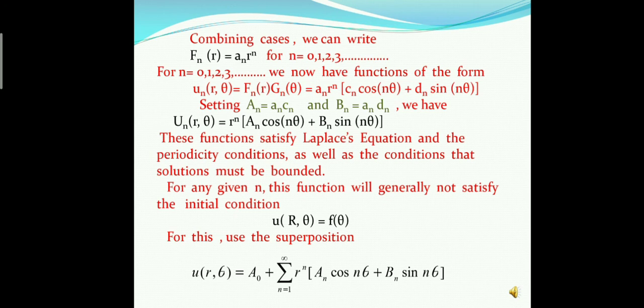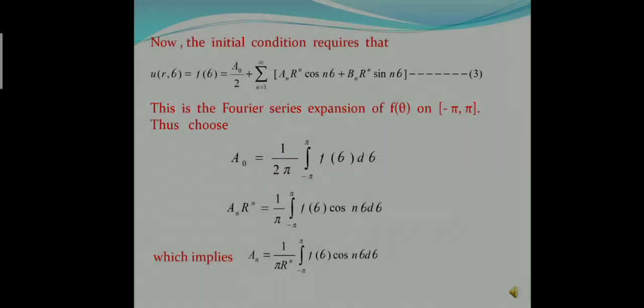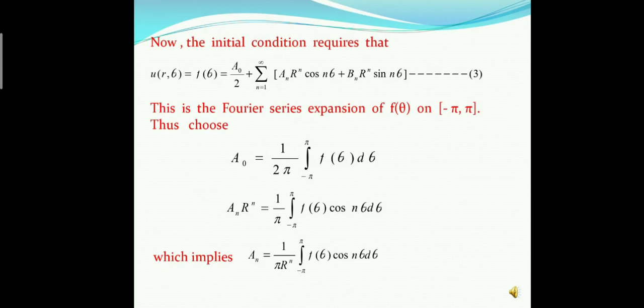u(r,θ) = a_0 + Σ (n = 1 to ∞) r^n (a_n cos nθ + b_n sin nθ). Now the initial condition requires that u(r,θ) = f(θ) = a_0/2 + Σ (n = 1 to ∞) (a_n r^n cos nθ + b_n r^n sin nθ). This is the Fourier series expansion, and the limit is from −π to π.